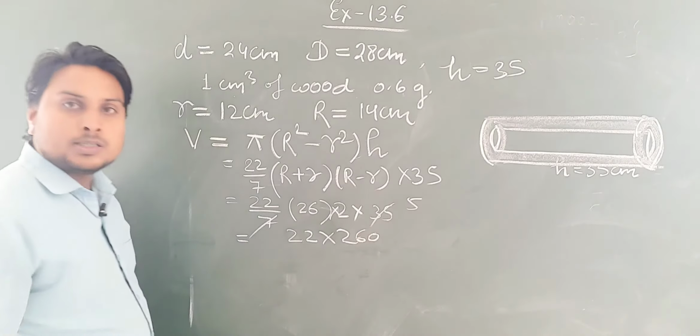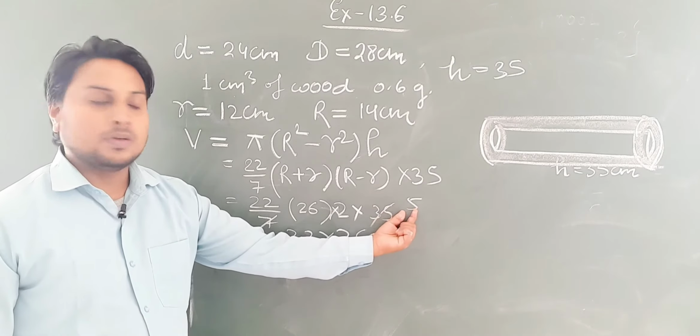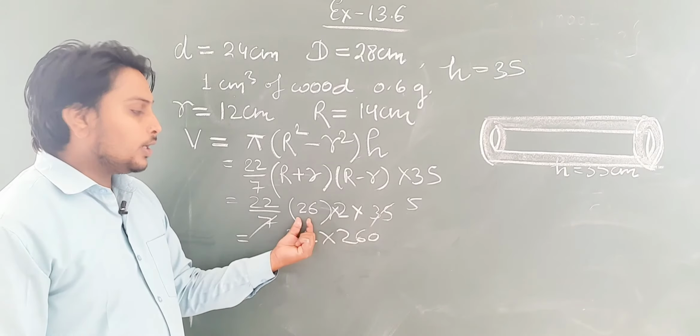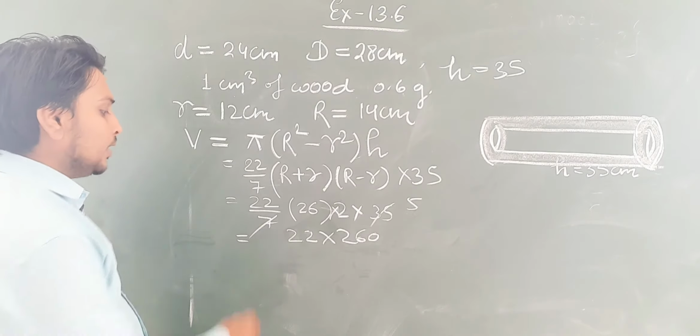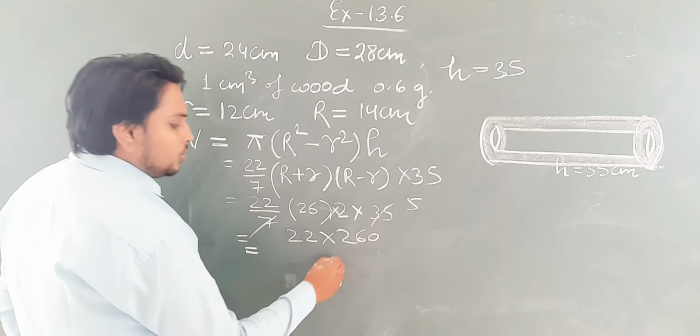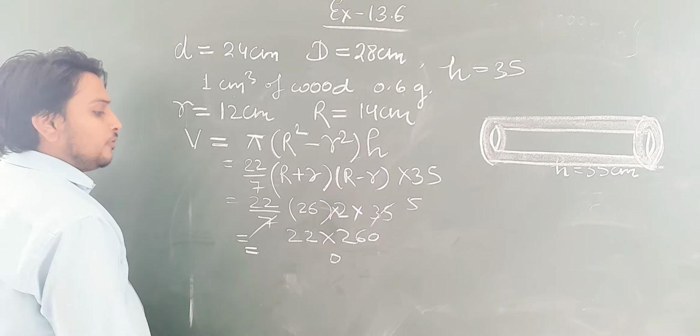Are you getting this? See, 7 5s are 35. So here it is 5. 5 2s are 10. 10 into 26, 260. And here it is 22. Now, 22 into 0, 0. 22 into 6, so it will be 132.